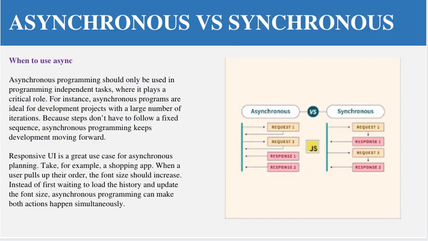Now the question here is when to use the asynchronous model. Friend, the asynchronous model should be used in programming independent tasks where it plays a critical role. For instance, asynchronous programs are ideal for development projects with a large number of iterations because steps don't have to follow a fixed sequence. Asynchronous programming keeps development moving forward.